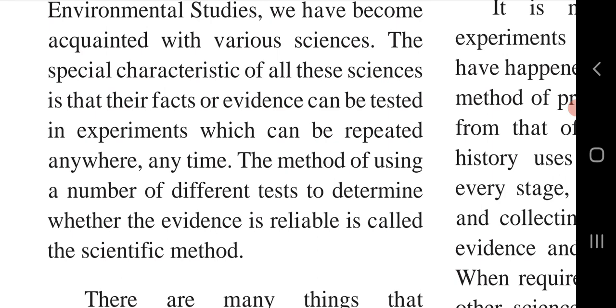Yes, the definition they had given: what is the meaning of scientific method? The special characteristic of all science is that the fact or evidence can be repeatedly tested in experiments so that they can give the proof. So, the method of using different tests to determine the reliability of evidence is called the scientific method.